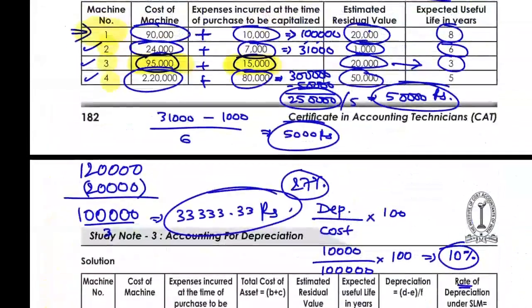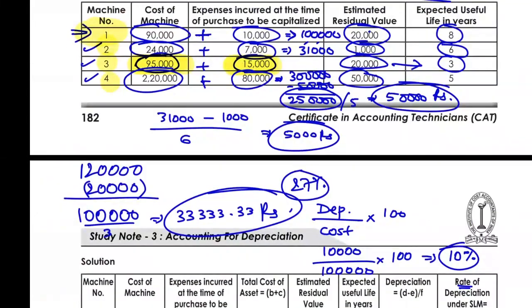For third, there is one doubt. So 95,000 plus 15,000, that will give me 1,10,000. 1,10,000 minus 20, that is 90,000. 90,000 divided by 3 will be 30,000. Yes. So in the third case, the depreciation was 30,000. That's what I told beta.